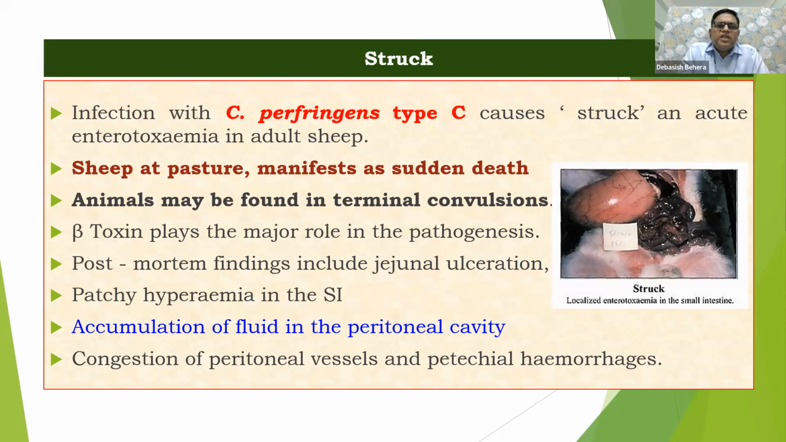Mostly beta toxin plays the major role in this pathogenesis. And postmortem findings include ulcerations, intestinal ulceration. Mostly it is limited to in and around the jejunum. Then patchy hyperemia, in some regions there would be some hyperemia, accumulation of fluid in the peritoneal cavity, then congestion of peritoneal vessels, and petechial hemorrhages are also there.